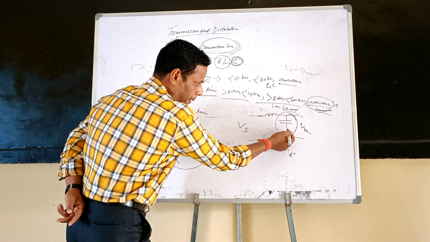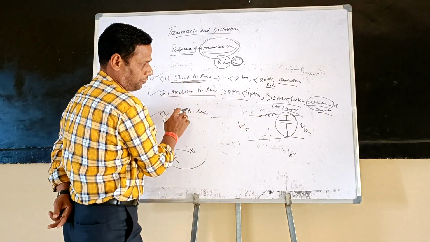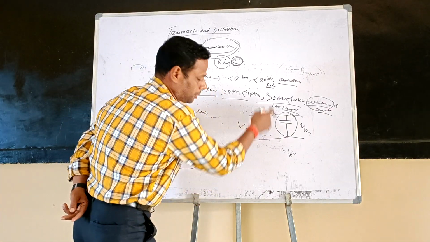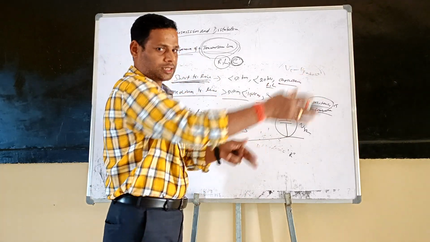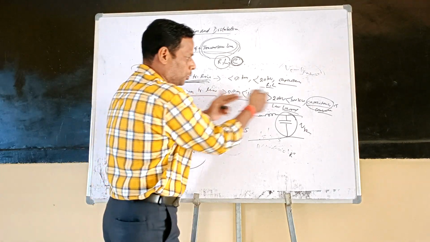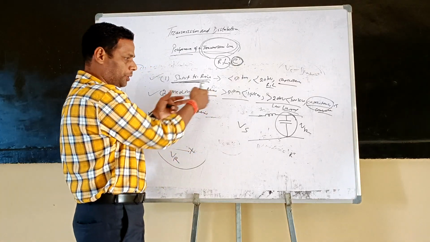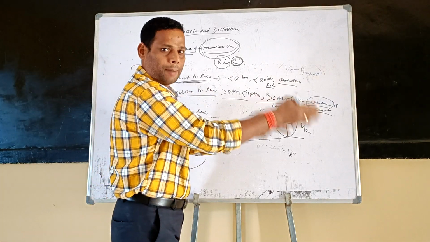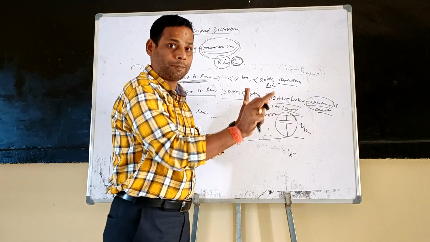Or if you consider the capacitance at the sending end, then also you calculate the performance, voltage regulation and efficiency. If you consider the capacitance at the midpoint of the transmission line, that will be the nominal T method, which we are going to discuss in the next class. Depending upon the location of the capacitance, there are two types of medium transmission line: one is the nominal T method and the other is the nominal pi method. In this case, capacitance is considered, but it is lumped at one place.